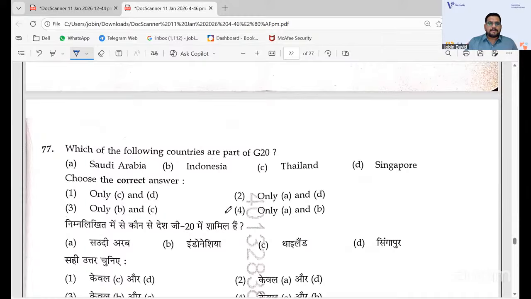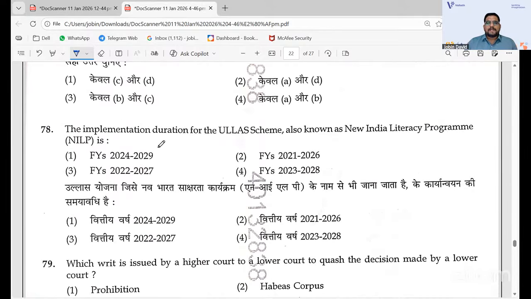That means part of G20. Only A and B is the right answer, because we had a part of G20 question in the PGT part. So if you just looked up G20, you will get the idea how many commentaries there are. The Ulla scheme also they have asked. So they have just repeated. So 3 is the answer.